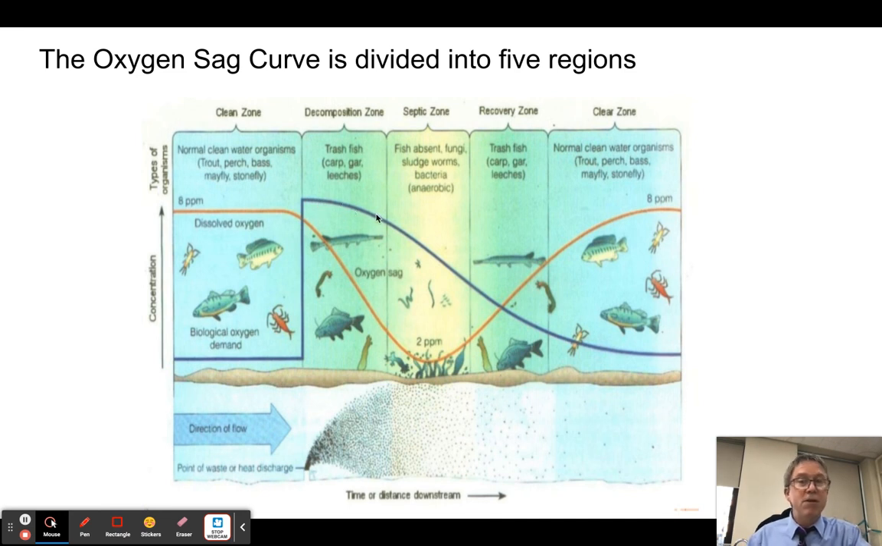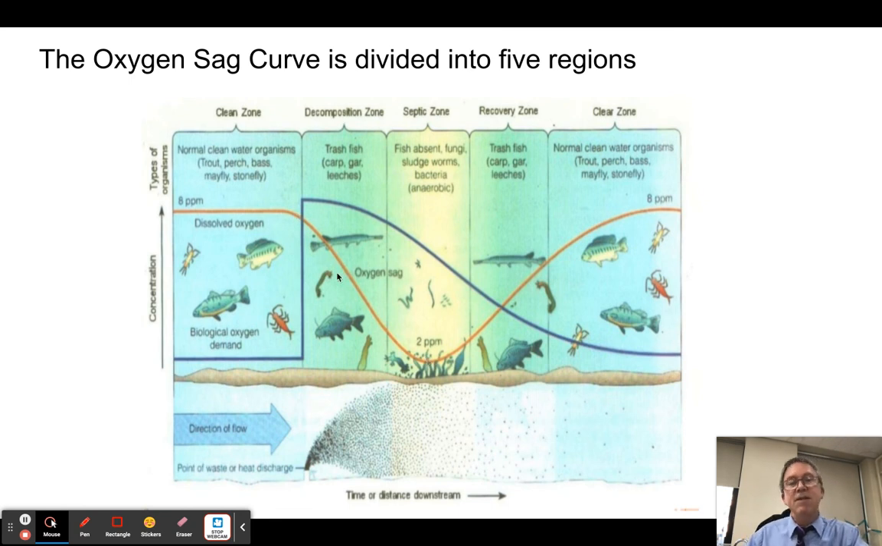So as it gets swept downstream, they're eating that sewage, and so what's happening is the demand for oxygen is going down, but at the same time, the total amount of oxygen is going down until we get down to here at 2 ppm. Now in this first region, right after we dropped it, we're going basically between 8 and 2. We're on our way down, right?